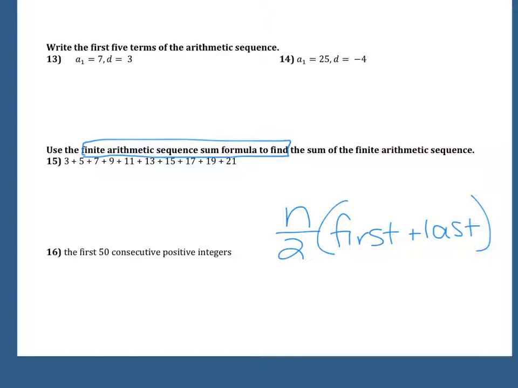I know you can add 3 plus 5 plus 7 plus 9 plus 11 plus 13 plus 15 plus 17 plus 19 plus 21. It's not the goal. If you want to do that to check your answer, go for it. But if you just give me that answer without me seeing the work for that formula, you will not get credit for that question. Okay? Don't make that mistake.